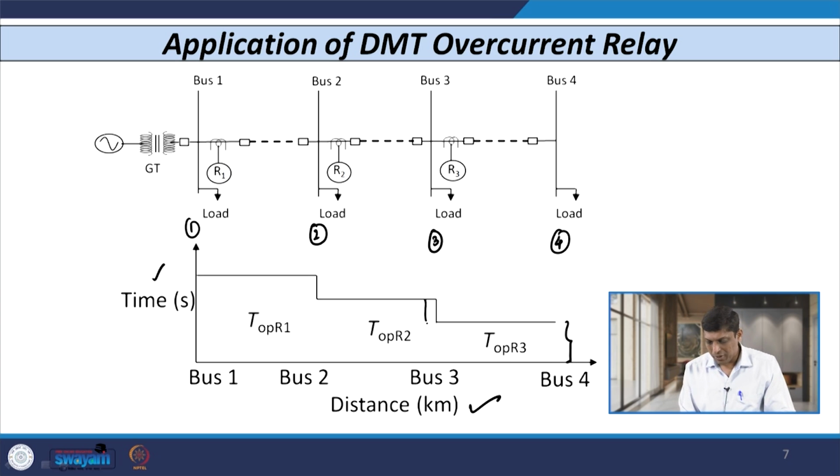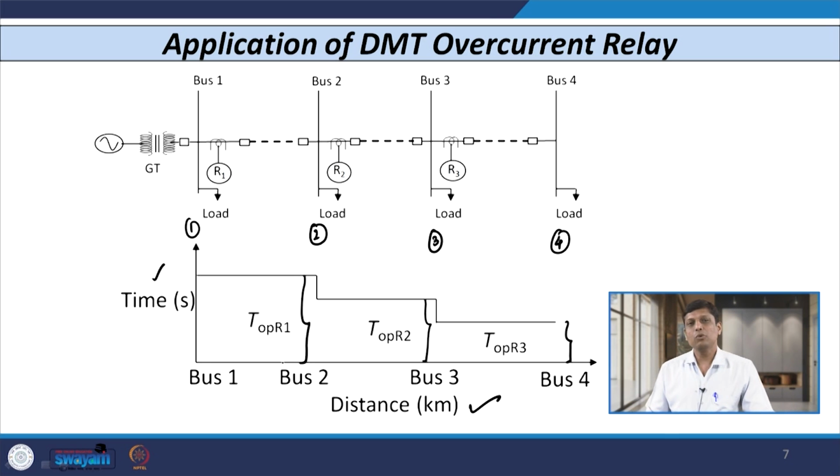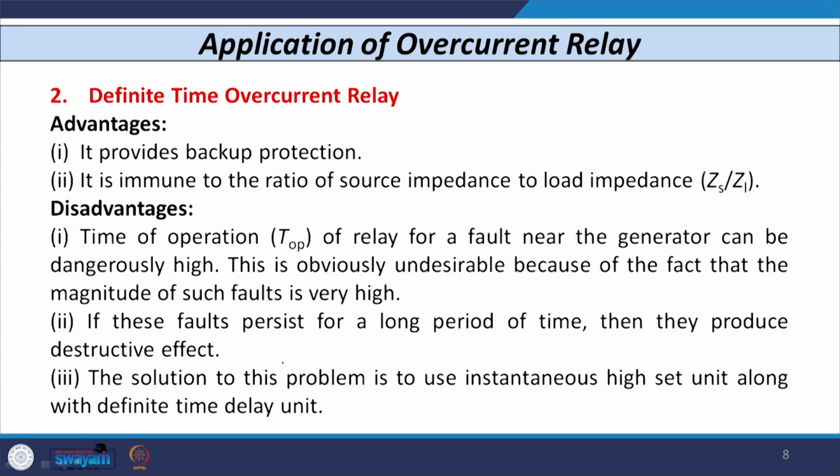So, its time of operation is higher than the previous relay R3. As we move further, the time of operation of relay R1 is also higher than the previous two relays. So, as we move further, its time of operation increases. Now, let us discuss what are the advantages and disadvantages of definite time delay relays.